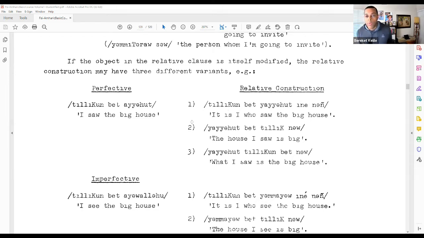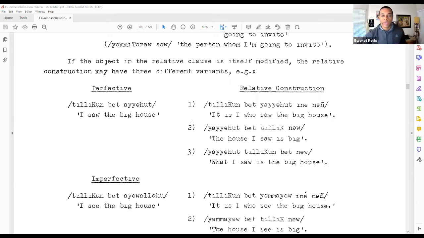So number 1, we see Tilukun Beit Yahut Anening. It is I who saw the big house, versus Yahut Beit Tilukno. The house that I saw is big. Versus yet again, Yahut Tilukun Beit No. What I saw is the big house.